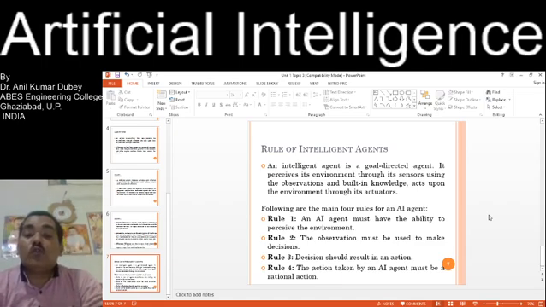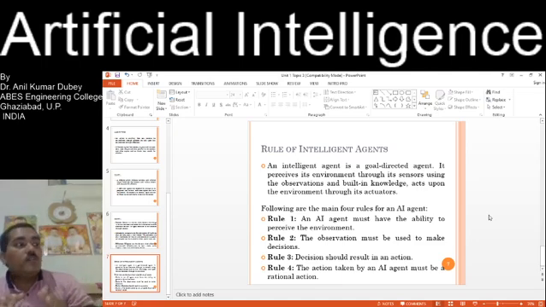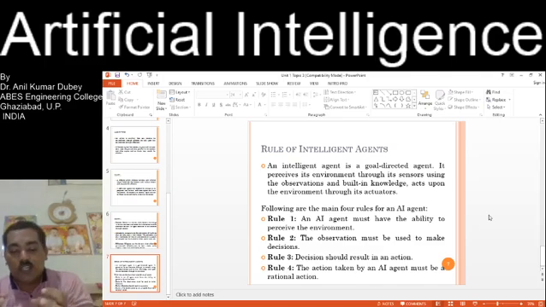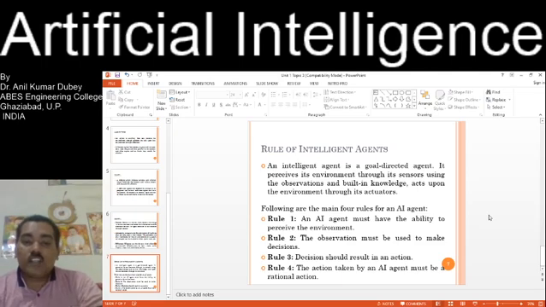Following are the four main rules for an artificial intelligence agent. Rule 1: an AI agent must have the ability to perceive the environment, whatever changes occur and whatever queries arise in it. Rule 2: the observations must be used to make decisions. The observed data is used for taking decisions. Rule 3: decisions should result in an action.